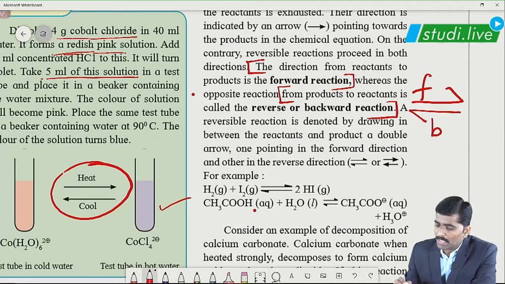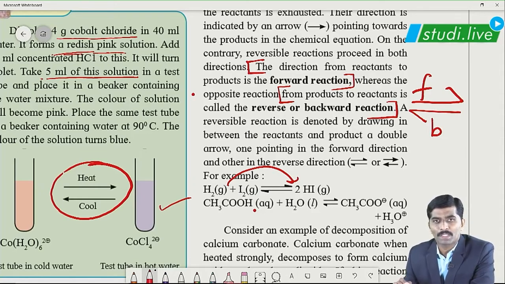Hydrogen plus iodine gas giving 2HI. So H2 plus I2 combination giving 2HI. This one is our forward reaction, whereas from hydrogen iodide to elemental hydrogen and elemental iodine, the decomposition of hydrogen iodide indicates the reverse or backward direction, correct?